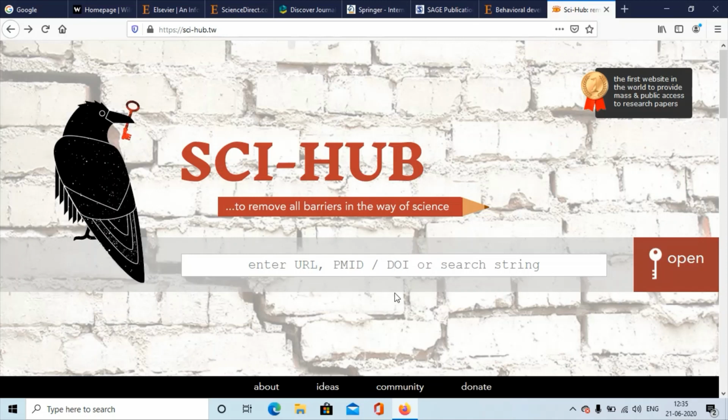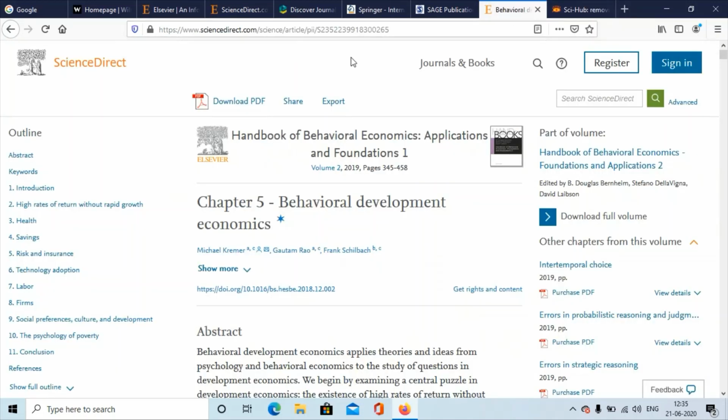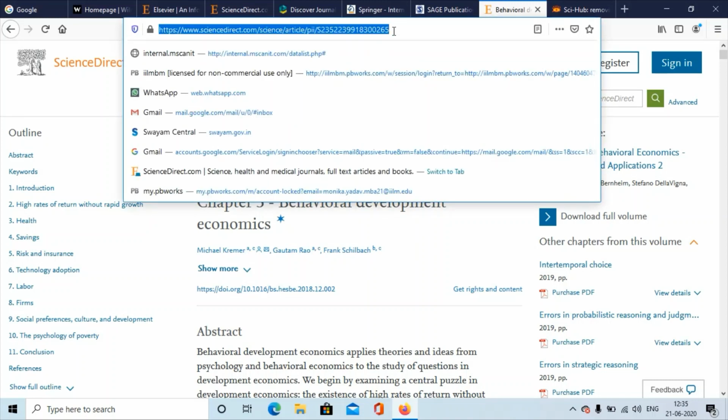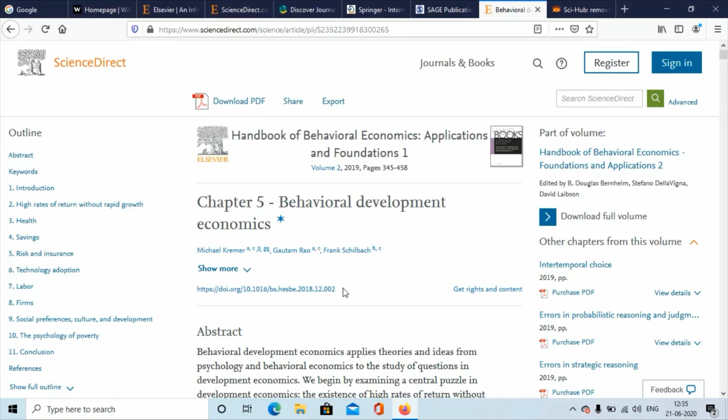You can just type Sci-Hub on Google, click on the first option and you'll land on this site. Suppose you've opened a paper and you're told to purchase it. You can either copy this entire URL, or you can copy this DOI.